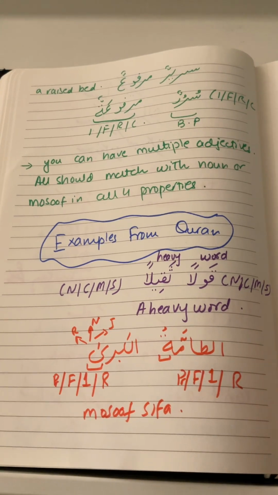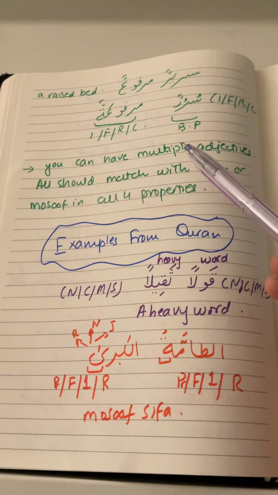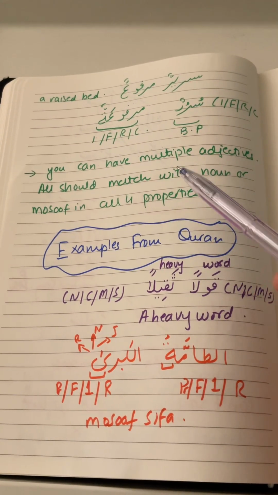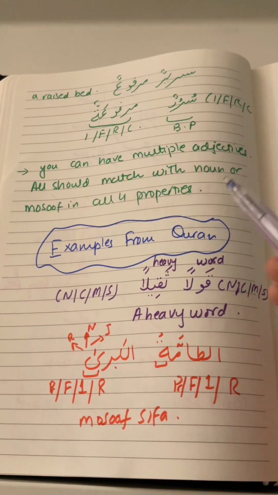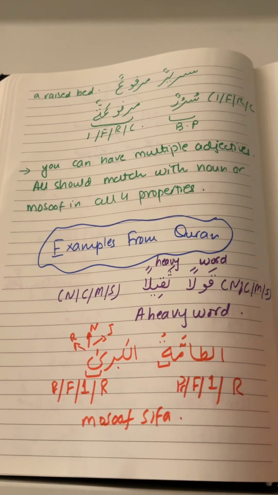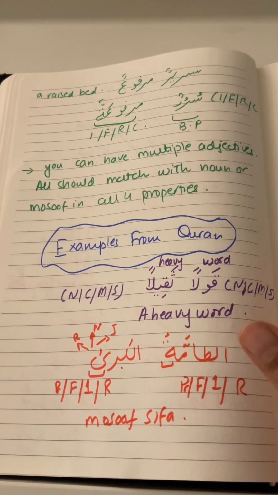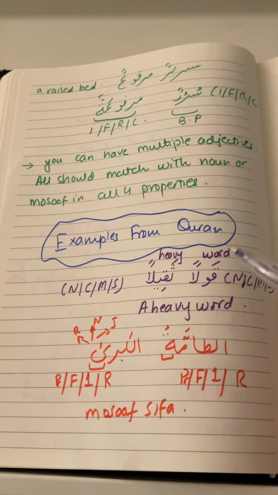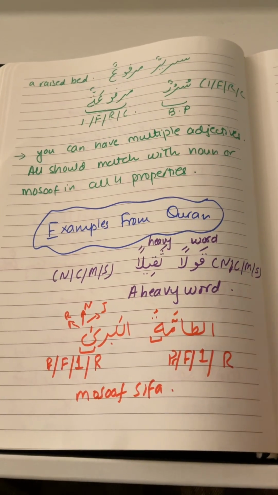It's more than a word and less than a sentence. And in Mosoof Sifa, what we studied was that two words can be a noun and an adjective only if all four of their properties, meaning the status, number, gender, and type, are the same. If all four properties are the same, then those two isms will be Mosoof, meaning noun, and Sifa, meaning its adjective. And in Arabic, the noun comes first and the adjective comes after that. So a few examples from the Quran are all that we are going to do in today's lesson.